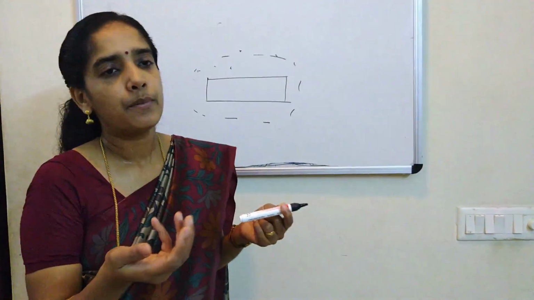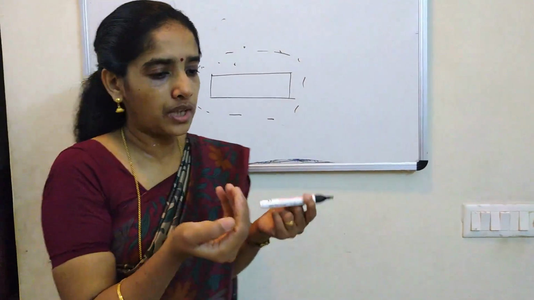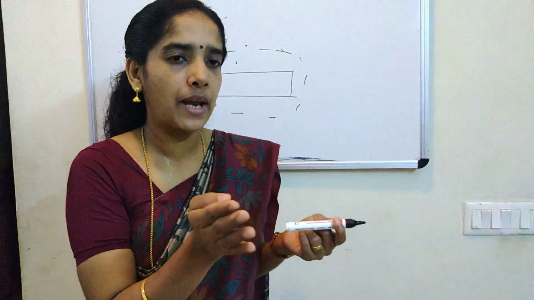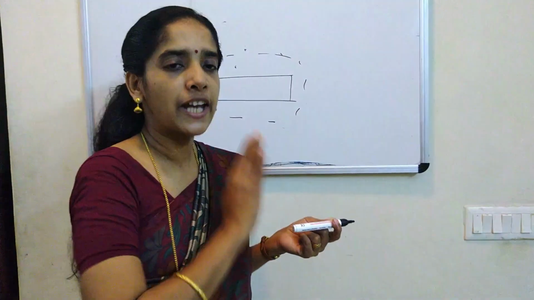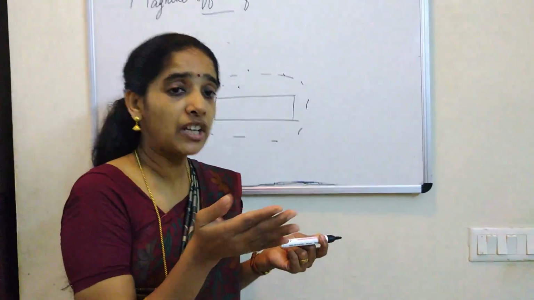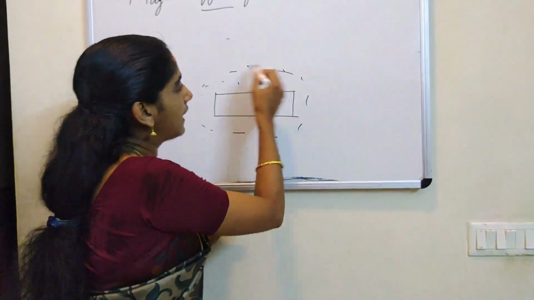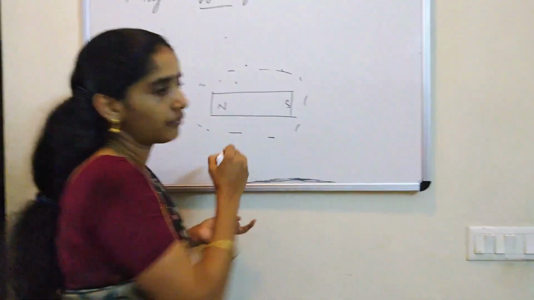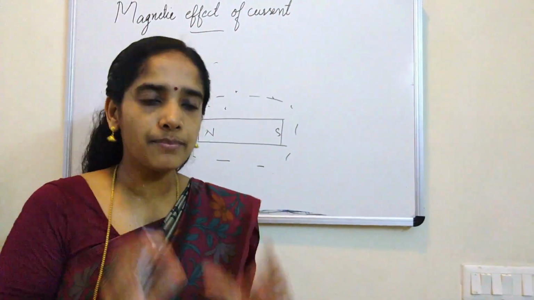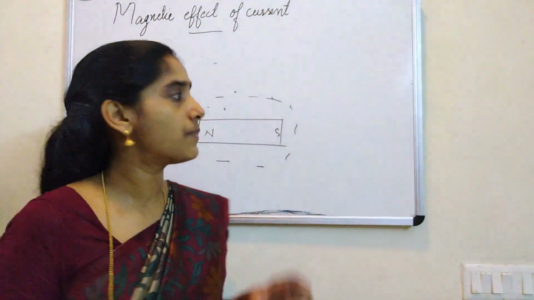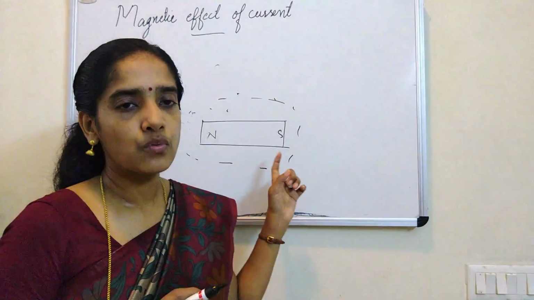Why? What is the need of the tapping? Because of inertia of rest, or maybe because of the attraction between the iron powder and the paper, it may hesitate to move in the beginning. So if you tap it, what happens? The magnetic force will be able to align the iron filings with the help of its own force. That is why we need to tap. Just a gentle tap. So the iron powder will align around this magnet in such a way that it shows the pattern of the magnetic field around that bar magnet. This is a method for finding the pattern around any magnet, be it a magnet or a current carrying conductor, which we'll see later. So this is what we have seen in this video.